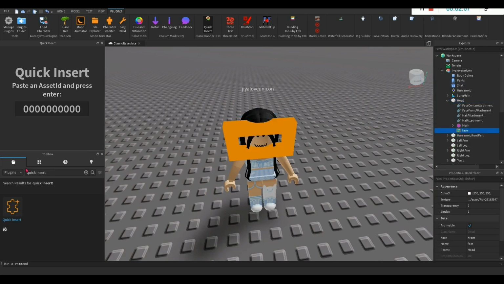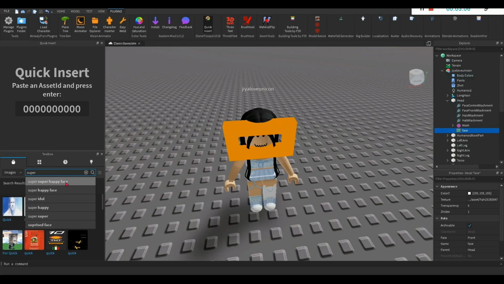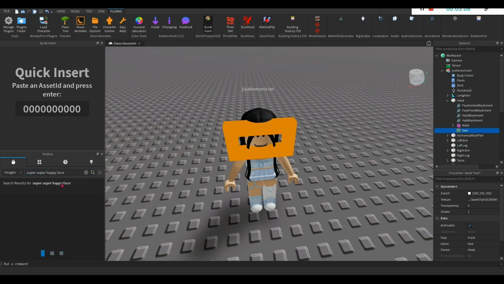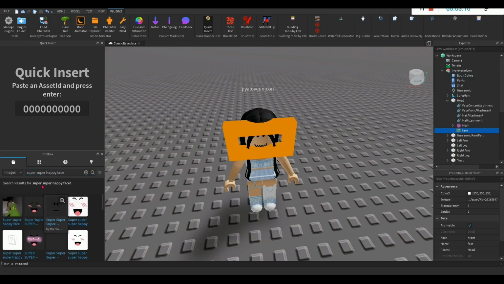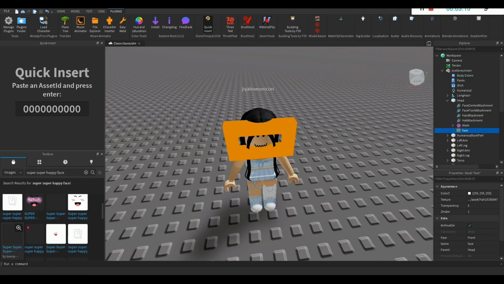Now to change my face, I'm just gonna go to head, click the drop down arrow, go to face here, go here for images, and just search up the face I want. I want a happy face. And make sure the image you're selecting has a transparent background.